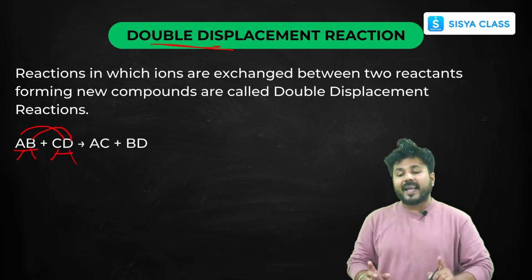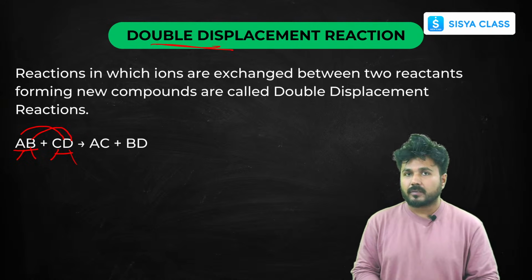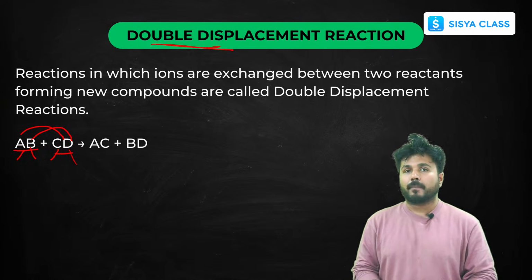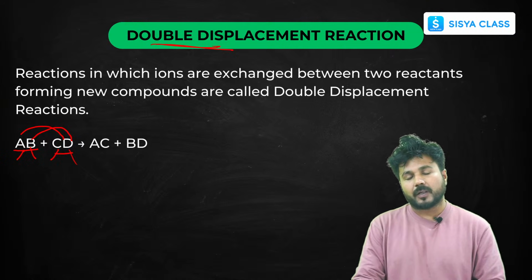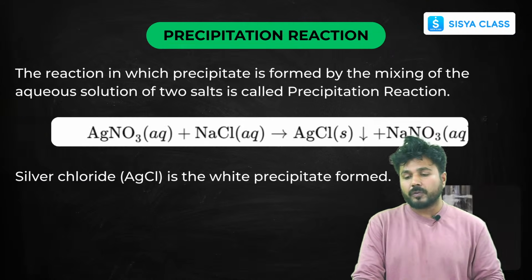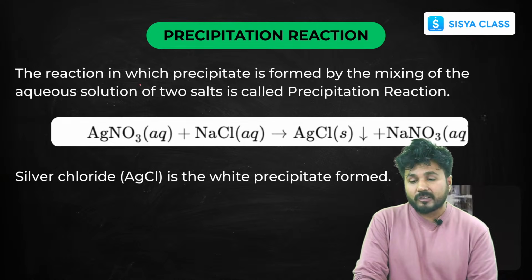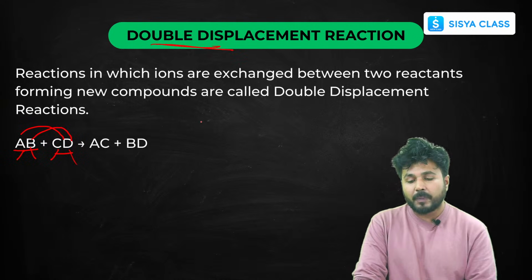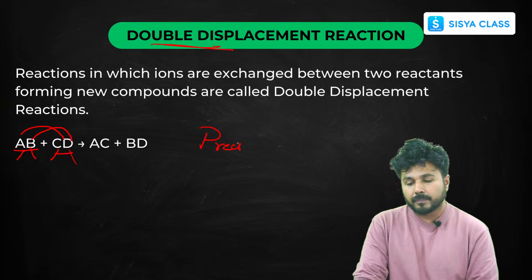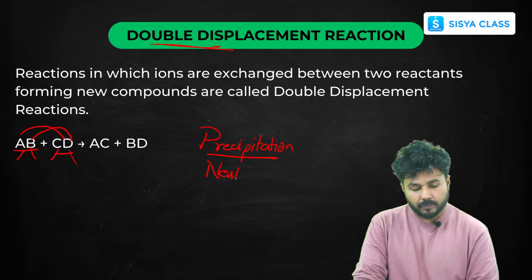So if the ions are exchanged between two reactants and two new compounds form, then it will be a double displacement one. Now let me explain with an example. Concentrate here. There are two types of double displacement. One is precipitation, which is also a very important topic for your board exams. And another one is neutralization.